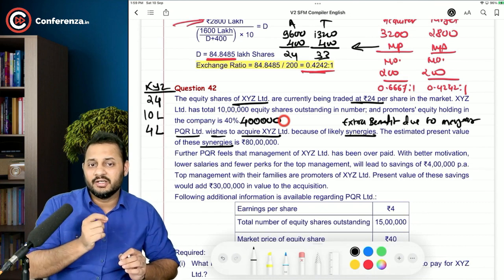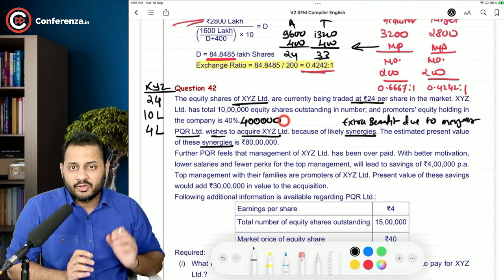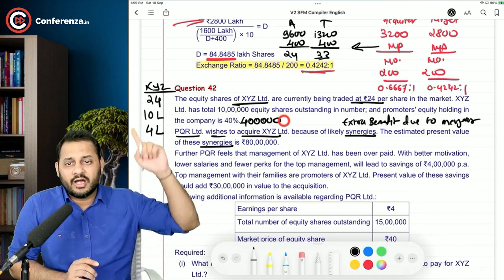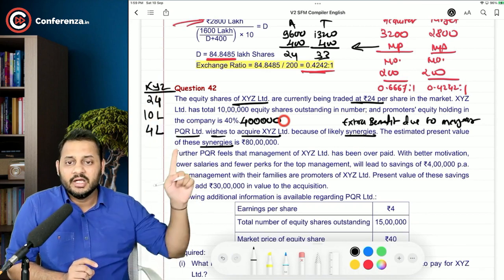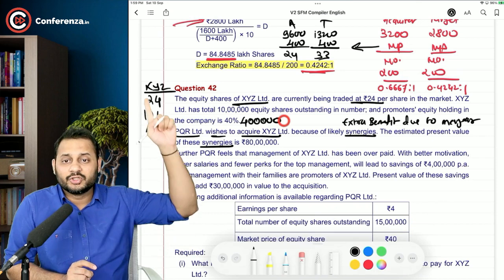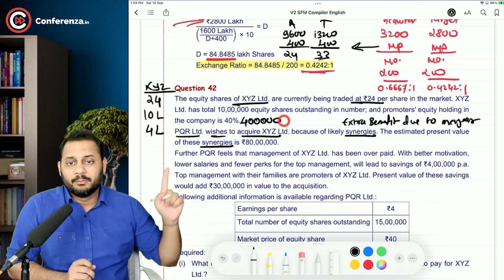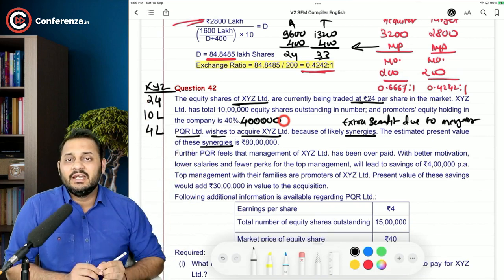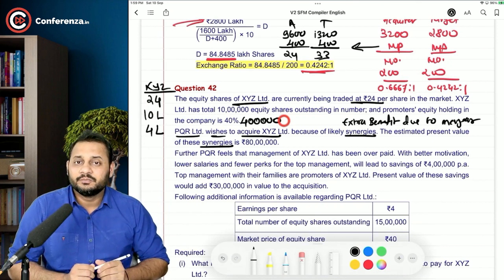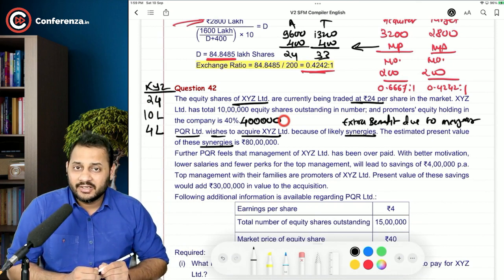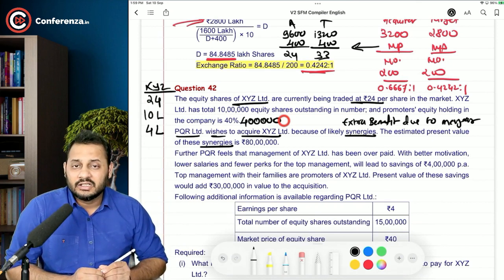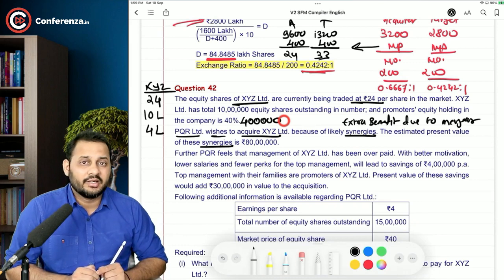That extra 1 is called the synergy. Because there are synergy benefits on acquiring XYZ, PQR Limited wants to acquire it. The benefit of this will be 80 lakh rupees.